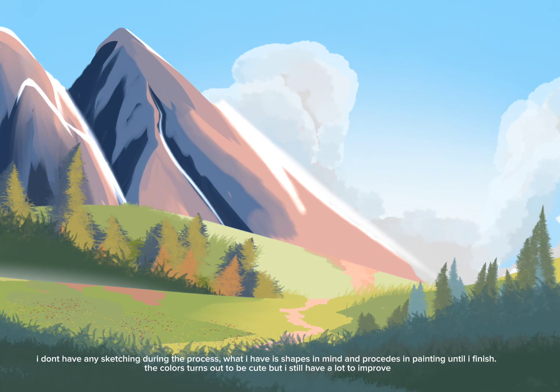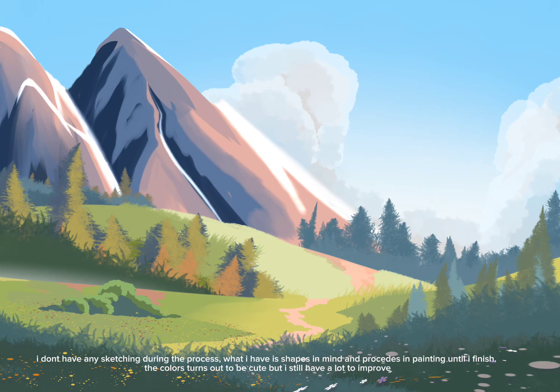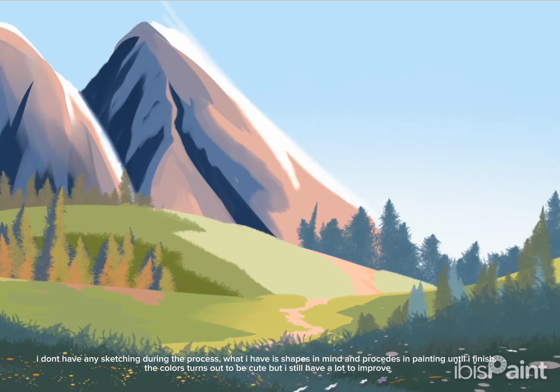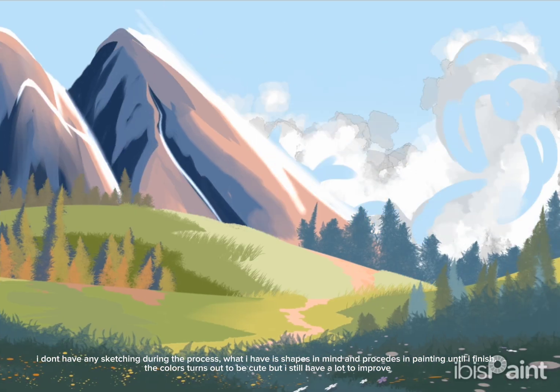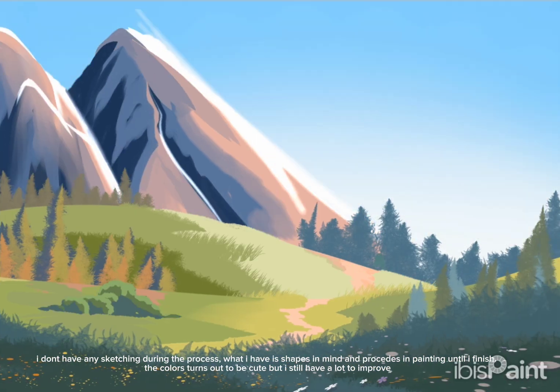I don't have any sketches during the process. What I have is a shapes in mind and proceeds in painting until I finish. The colors turns out to be cute, but I still have a lot to improve.